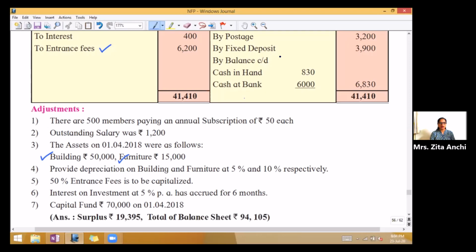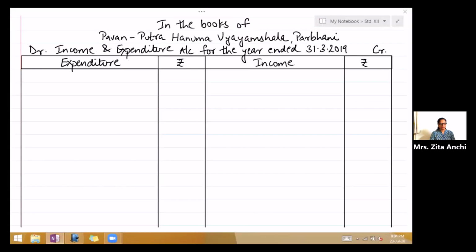Again, you can take half a page for income expenditure account and the other half for the balance sheet. So take down on the next page. In the books of Pavan Putra Hanuman Vyamshala Parbhani, income and expenditure account for the year ended 31st March 2019.